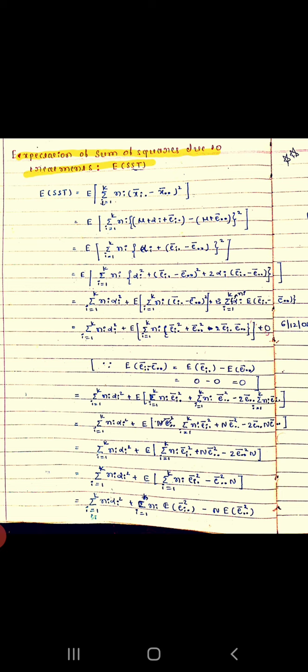That is equal to the summation i equals 1 to k of n_i alpha_i square plus the summation i equals 1 to k of n_i into the expectation of ē_i. square minus N into the expectation of ē.. square.